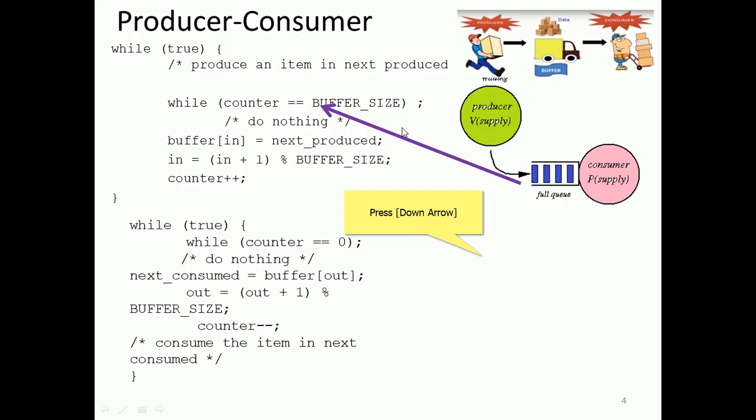Only if one or more products are there in the buffer will he consume. Consume means he takes it out and decrements the counter, right? So the consumer consumes the item.